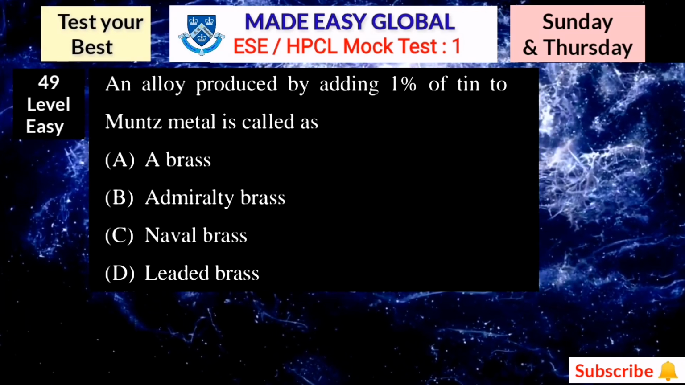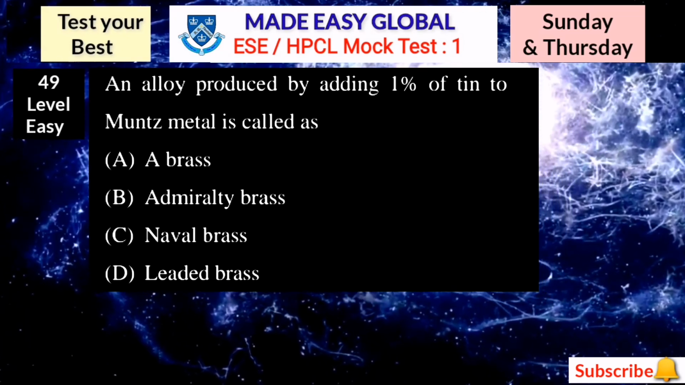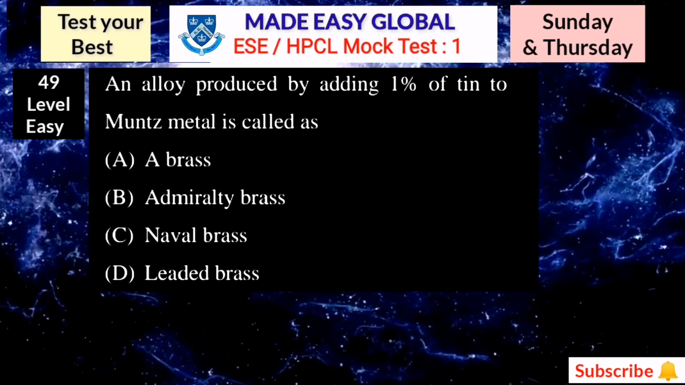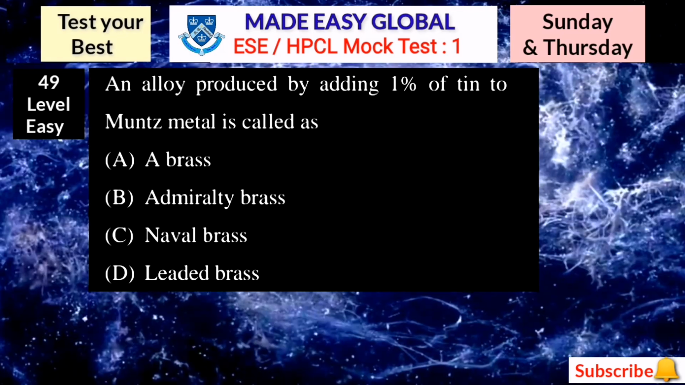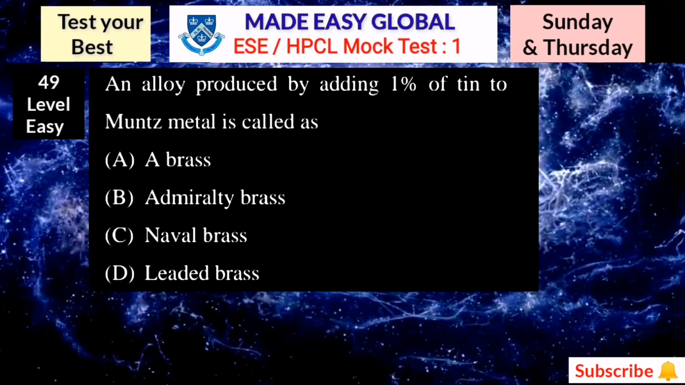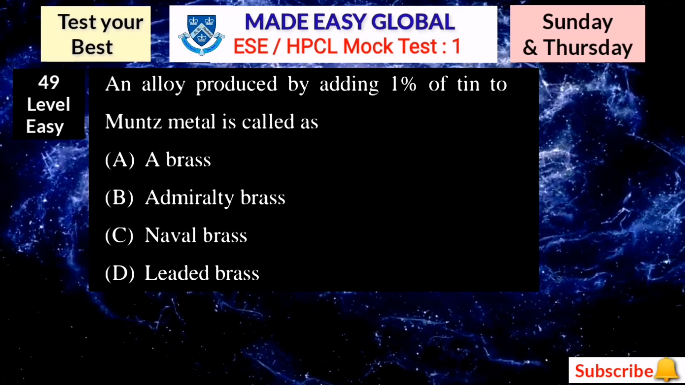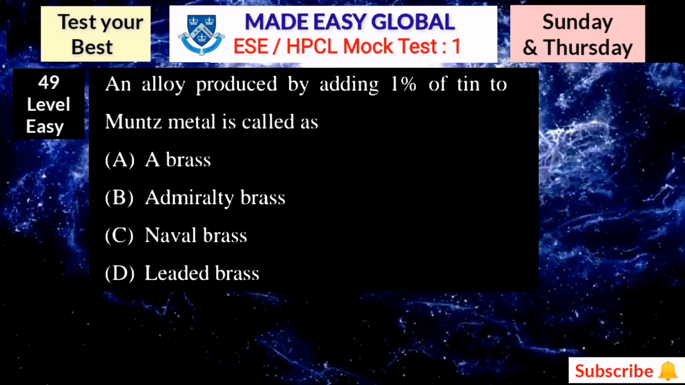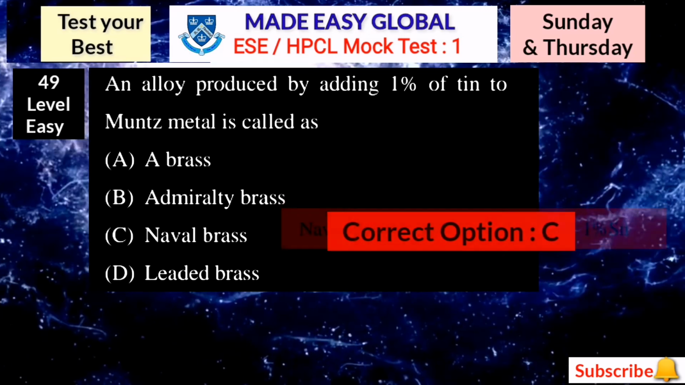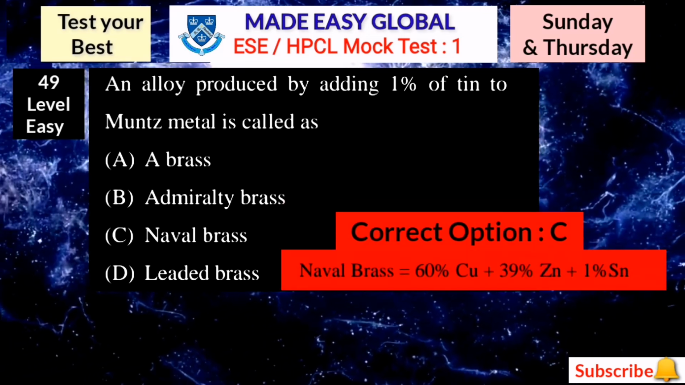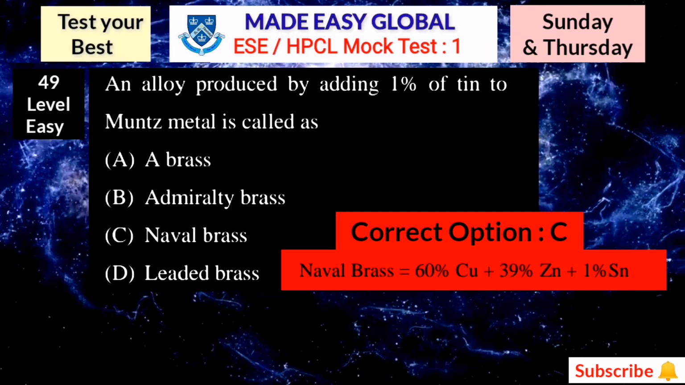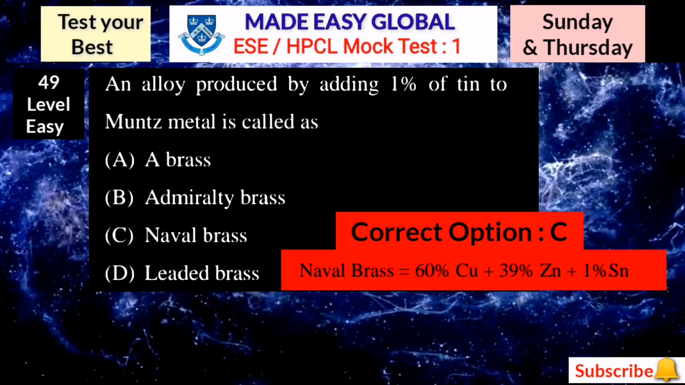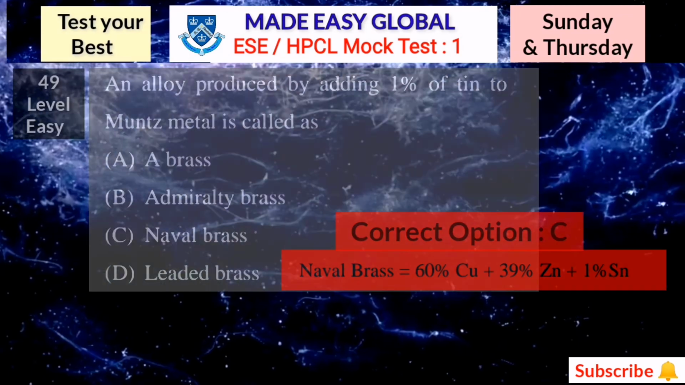Now the next question is, an alloy produced by adding 1% of tin to Muntz metal is called. Here option A brass, option B Admiralty brass, then option C naval brass, and option D leaded brass. This question is also easy. Here the correct answer is option C naval brass, which contains 60% of Cu plus 39% of zinc plus 1% of tin. So this you have to remember.